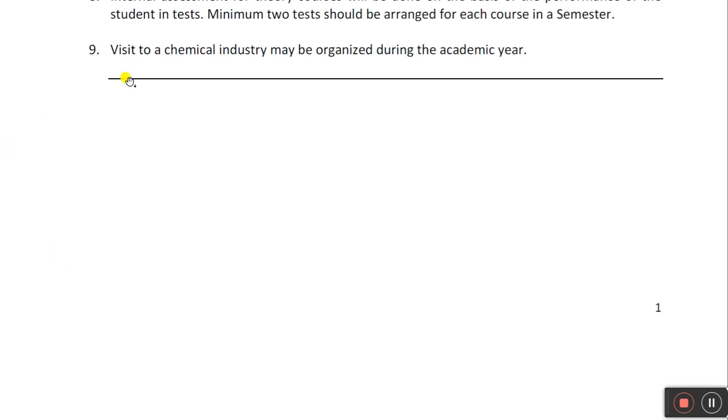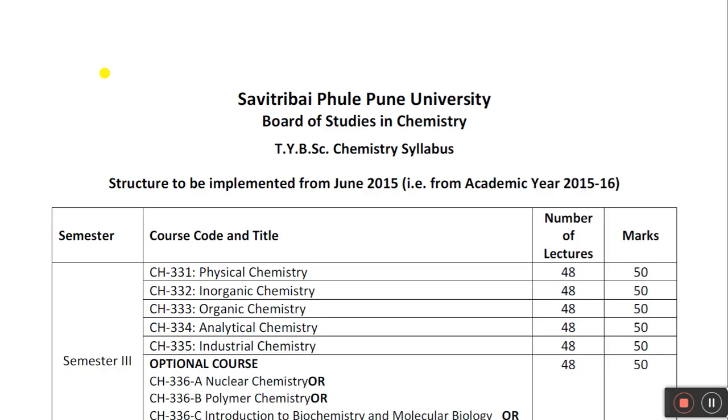One more important thing is that we have one small industry visit, and that industry visit is compulsory. After lockdown we will arrange the industrial visit. Why do we visit the industry? Because we must know what jobs are offered after BSc chemistry or MSc chemistry, and what the profile of the job is. We want to give you a touch of the industry, how industry works, and we have the industrial course in our semester. So for that, this industry visit is essential.